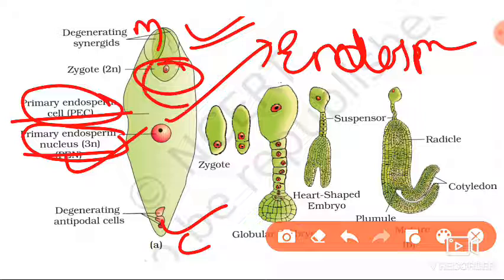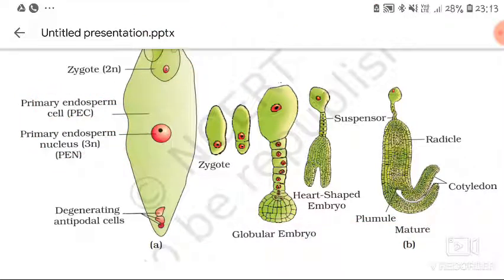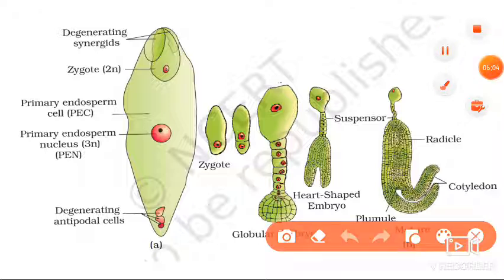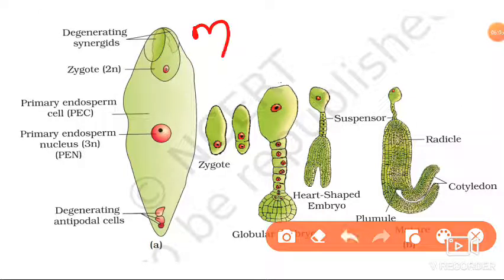Here exactly the zygote is going to be formed. Double fertilization occurs here, and then one zygote and one endosperm are formed. The zygote forms in the region of the micropylar end, and there is a development of the zygote in the micropylar end. Just remember the chalazal end and then the micropylar end.